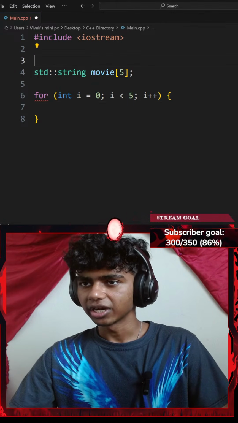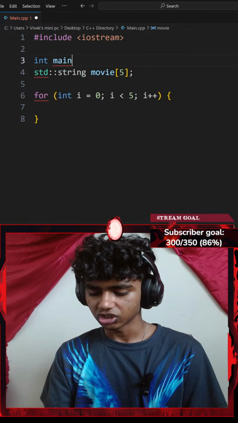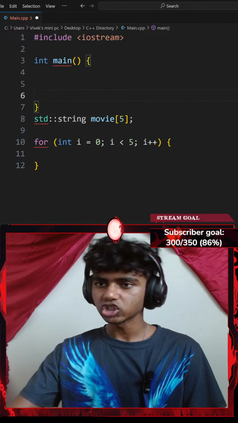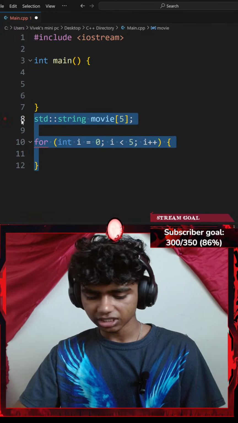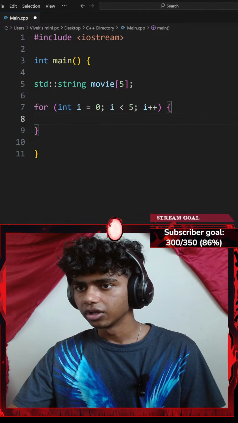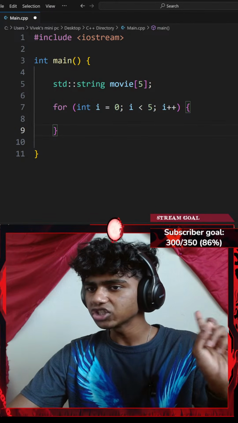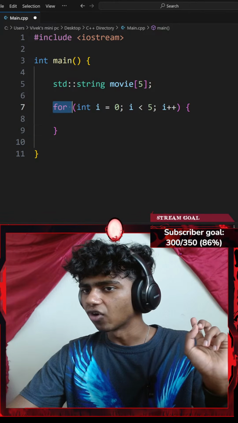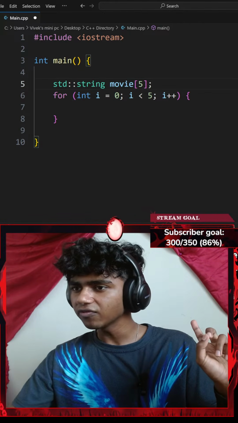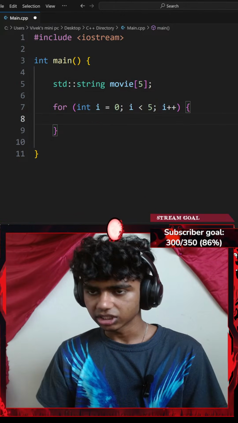Oh, I think, yeah, my bad, guys. I was kind of distracted talking. I forgot to typecast my main function to be an integer. So let's go with int main. Add a pair of curly braces. Maybe go with a bunch of spaces and copy this and add it inside of my... There we go. Maybe I'll go with a tab to indent. Okay, so I create a std::string of movies, and then for every integer i which equals 0 while my i is less than 5, I'm going to do something.